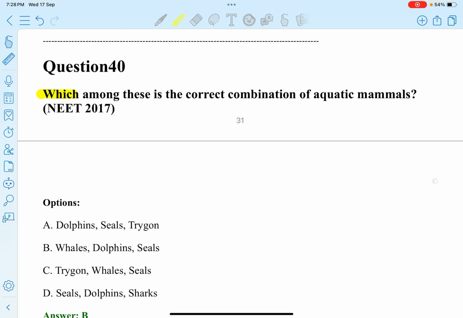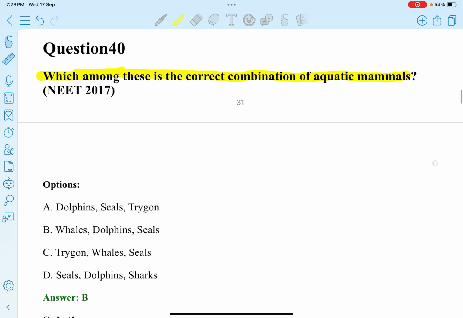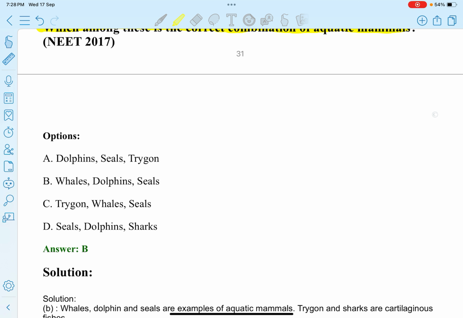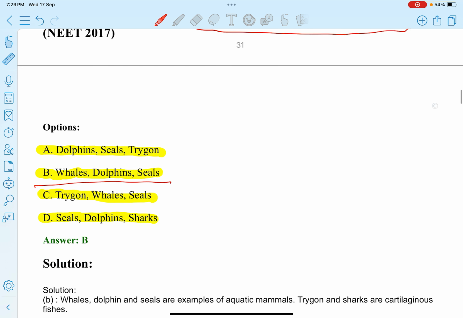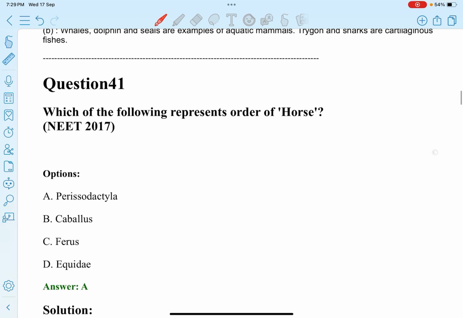Next question. Which among these is the correct combination of aquatic animals, mammals, aquatic mammals? Option A, dolphin, seals, trygon. Option B, whales, dolphin, seals. Option C, trygon, whale, seals. Option D, seals, dolphin, shark. So, whales, dolphin, and seals are the correct combination of aquatic mammals.